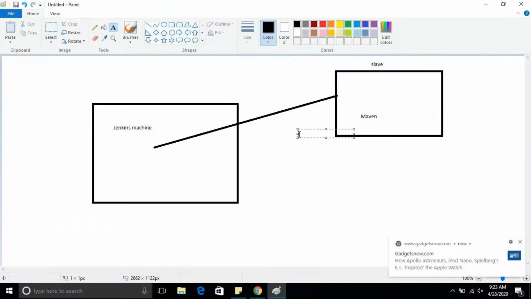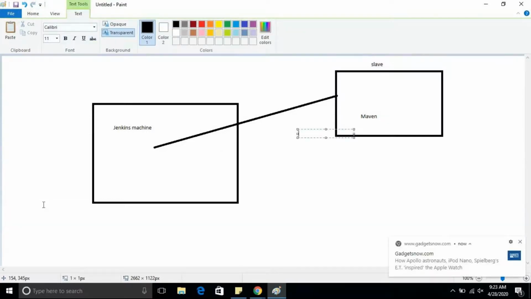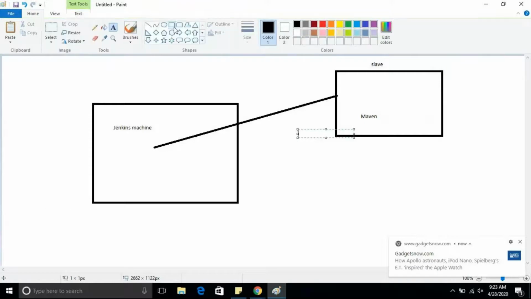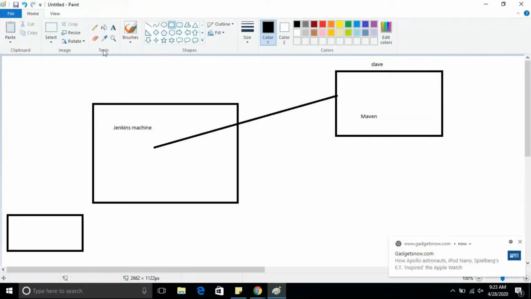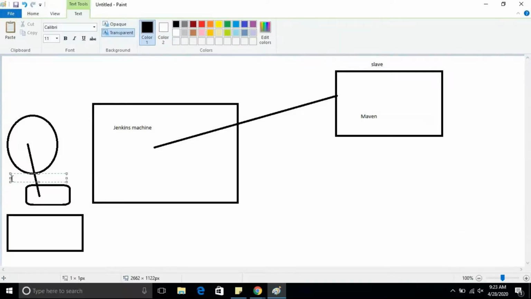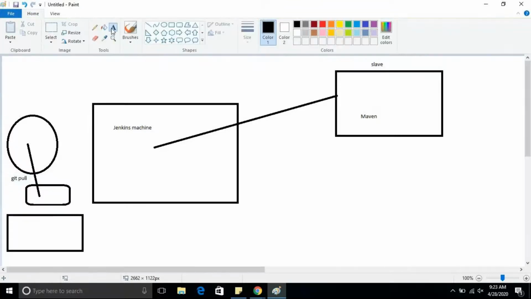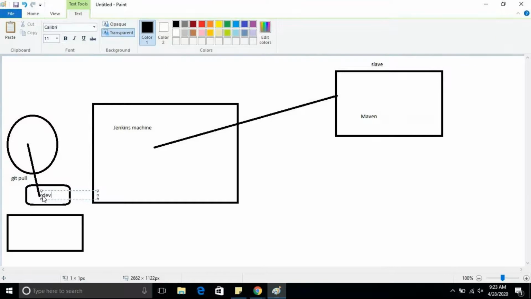So whenever my developer, this is a developer laptop, and this is GitHub, the developer logs into one machine. First of all, he will pull the code, git pull. This is the development machine, and this is your GitHub repository.